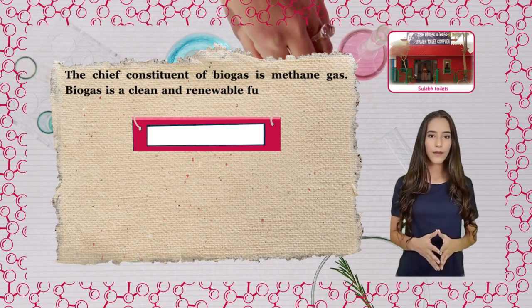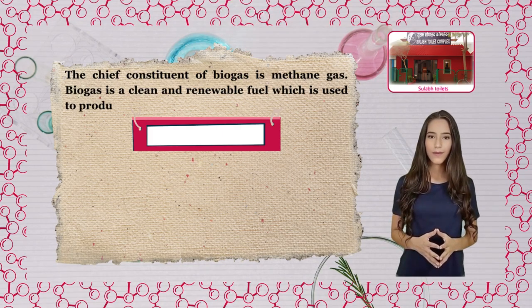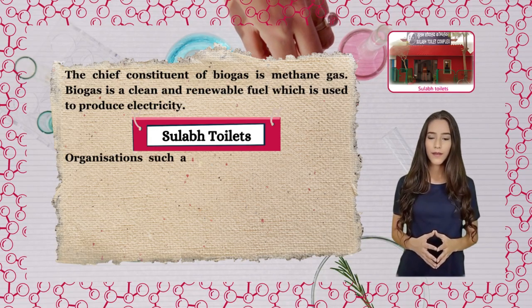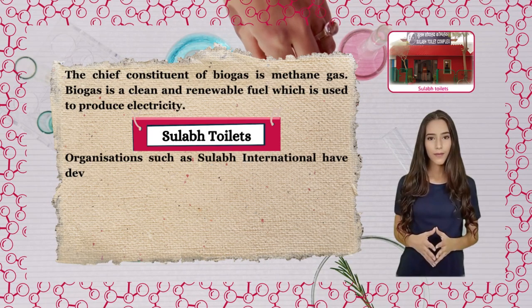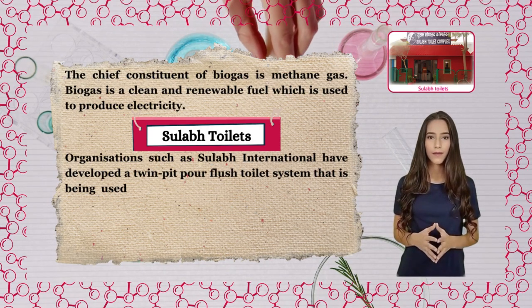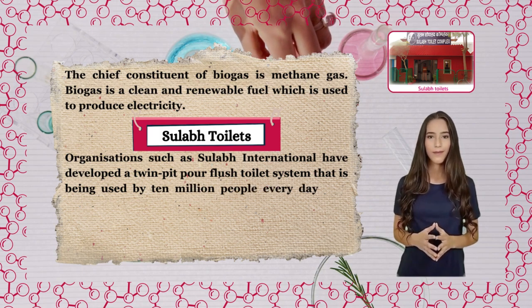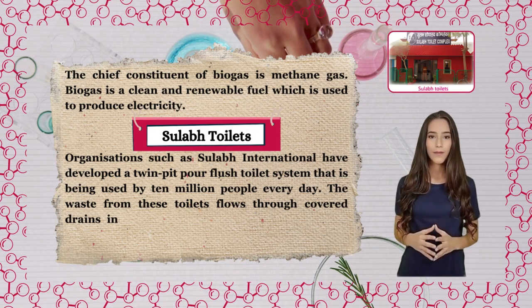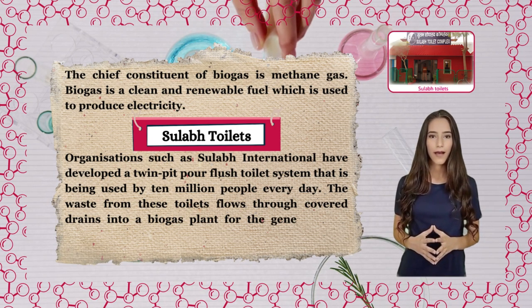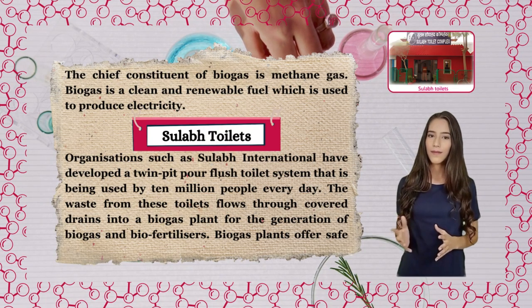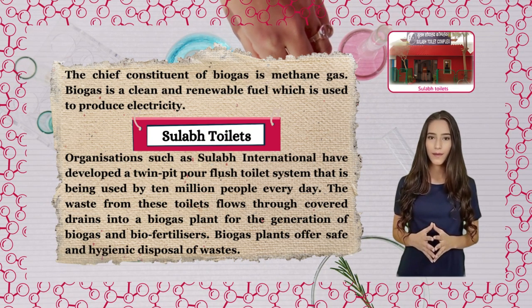Biogas is a clean and renewable fuel which is used to produce electricity. Sulabh toilets. Organizations such as Sulabh International have developed a twin-pit pour flush toilet system that is being used by 10 million people every day. The waste from these toilets flows through covered drains into a biogas plant for the generation of biogas and biofertilizers. Biogas plants offer safe and hygienic disposal of wastes.